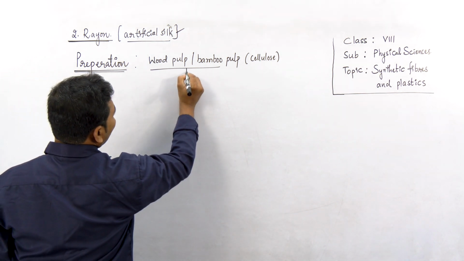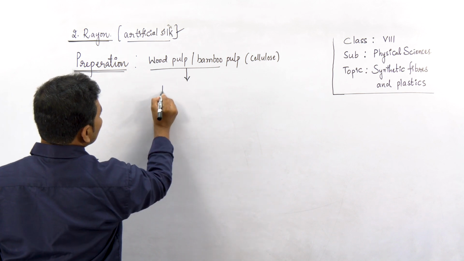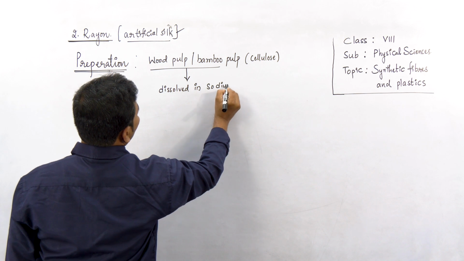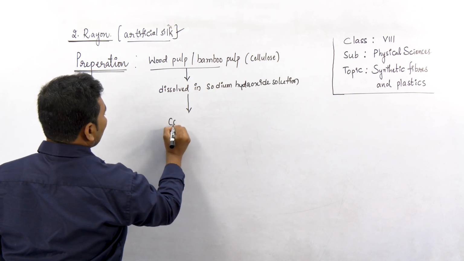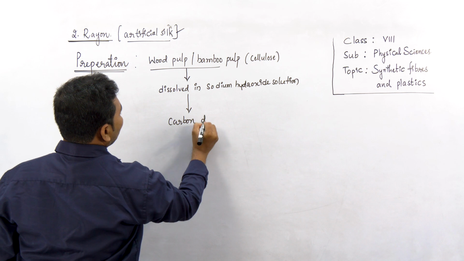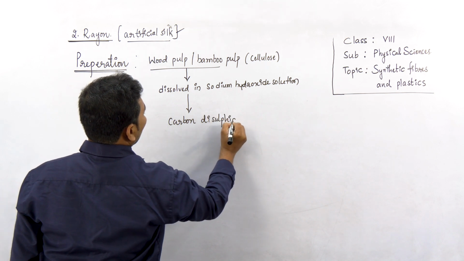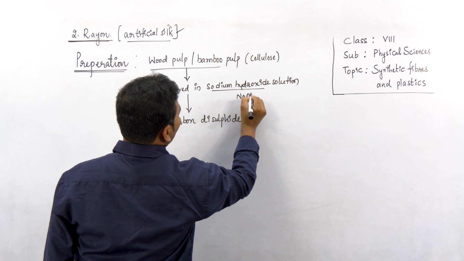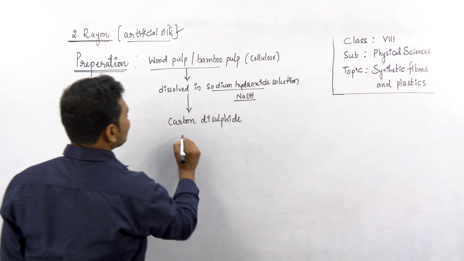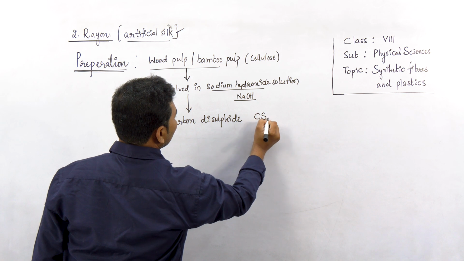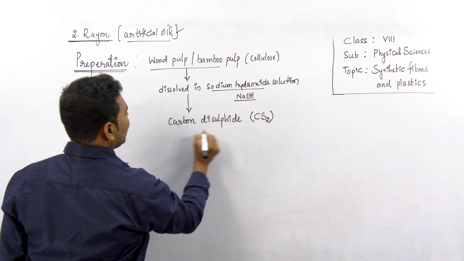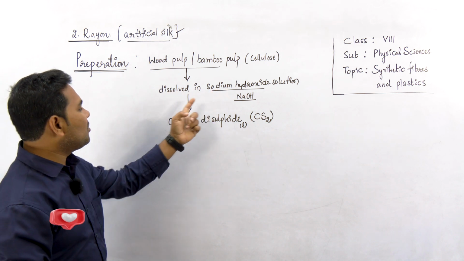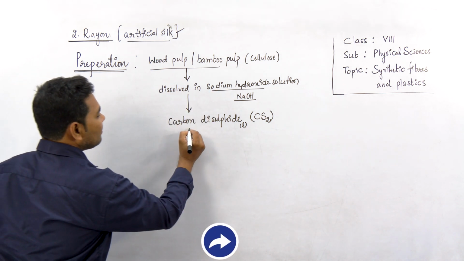This wood pulp is then dissolved in sodium hydroxide solution, NaOH. To this solution, another chemical called carbon disulfide, CS2, is also added. Carbon disulfide is a liquid.